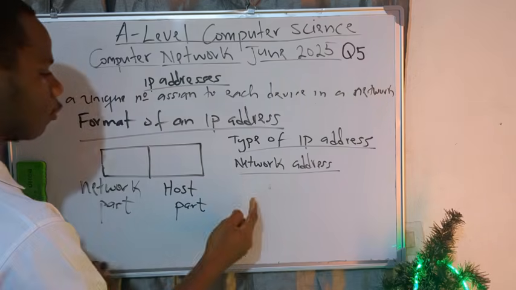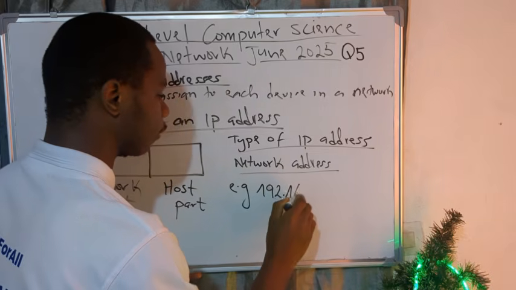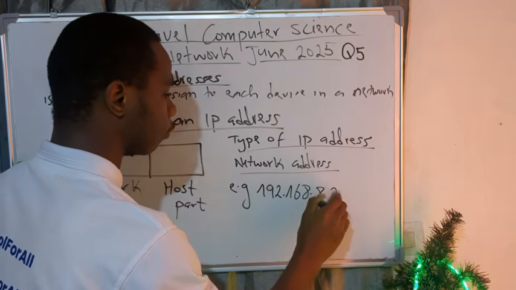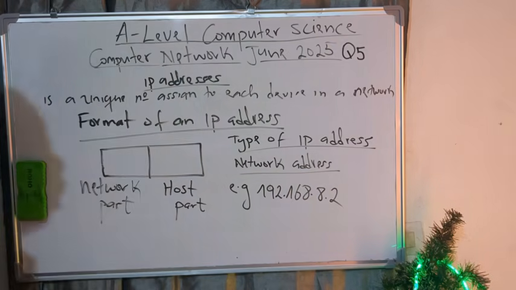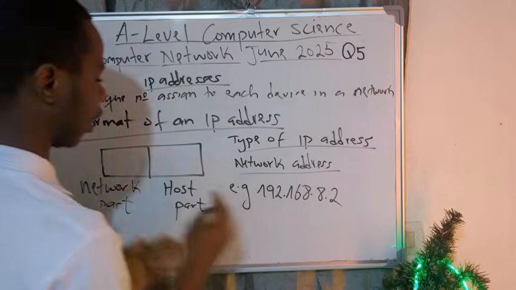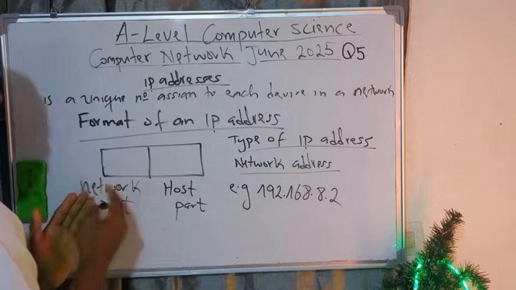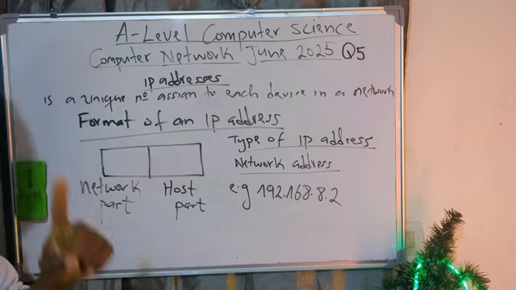Now, generally, how to do it? Let me just take something. For example, if I have something like 192.168.8.2. This is an IP address. The question now is how to know that, okay, only this first group is the network part and the last 3 are the host part. How to know that the first 2 concern the network part and the last 2 concern the host part? So I said that this is a good question.